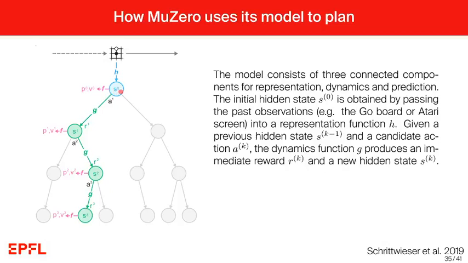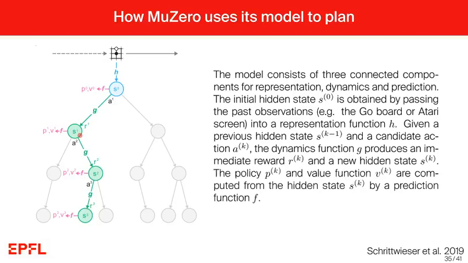Now this is really where Monte Carlo tree search can start. Given a previous hidden state sk-1 and the candidate action ak, the dynamics function g here produces an immediate reward for this action and state and a new hidden state sk. From this state sk, the prior policy p and the value function v are computed by the prediction function f.